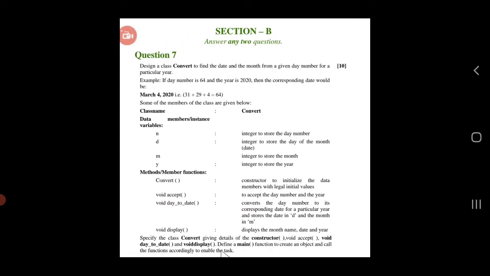In programming Section B, you have to prepare the number programs, the series, the basic idea, and then you have to prepare the string, 2D array, searching and sorting techniques.